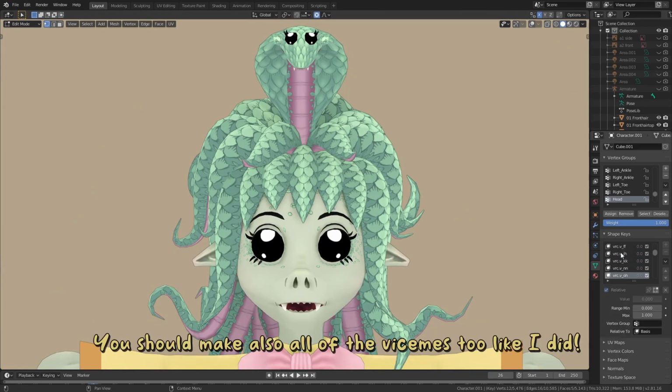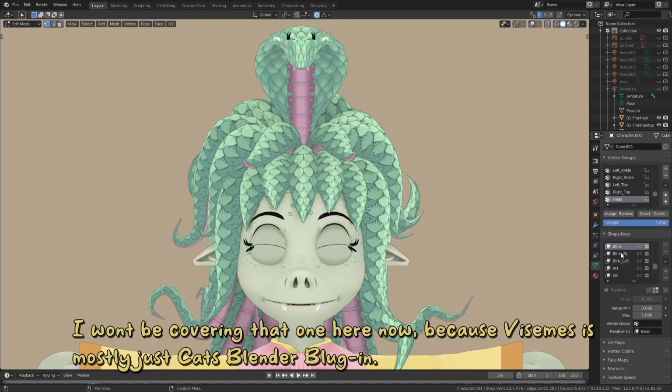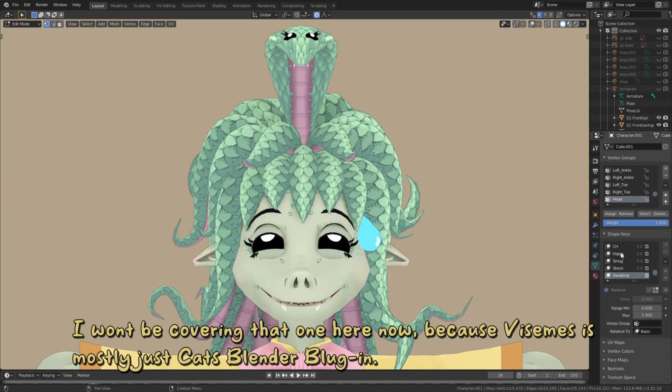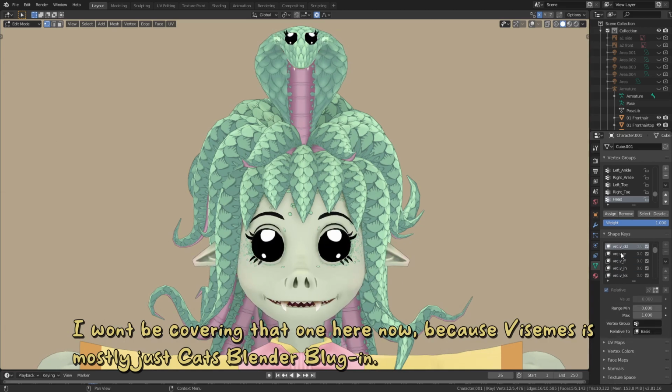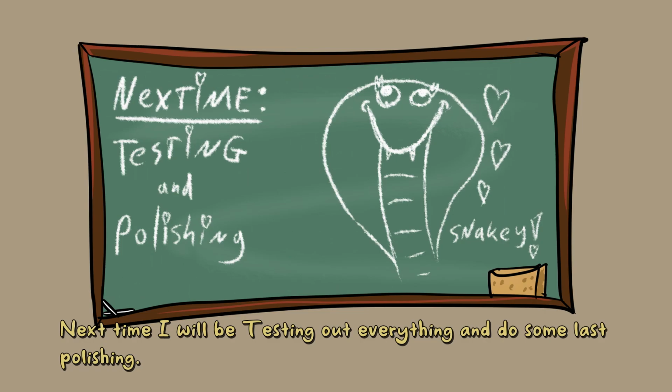You should also make all of the voice themes too, like I did. I won't be covering that here now, because voice themes is mostly just the Cat's Splendor plugin. There is a great tutorial about adding basic shape keys and voice themes from this little devil, Rainhead. Go check them out. Next time, I will be testing out everything and doing some less polishing.